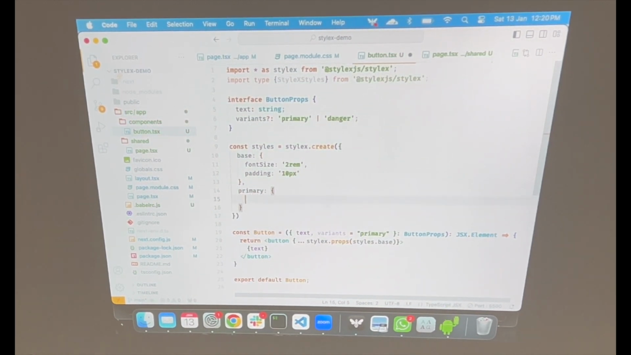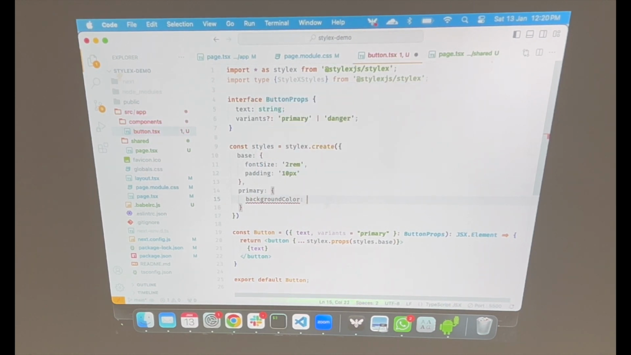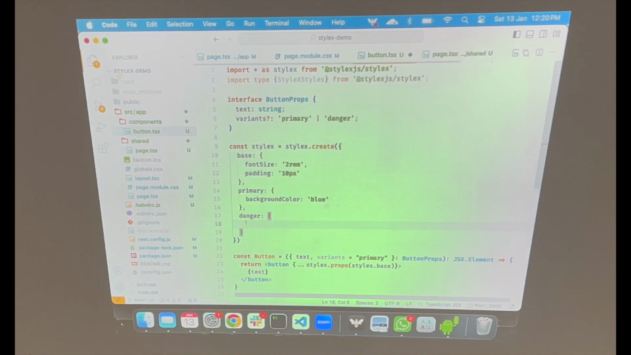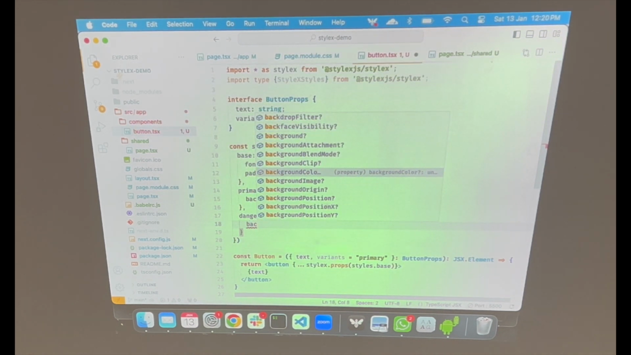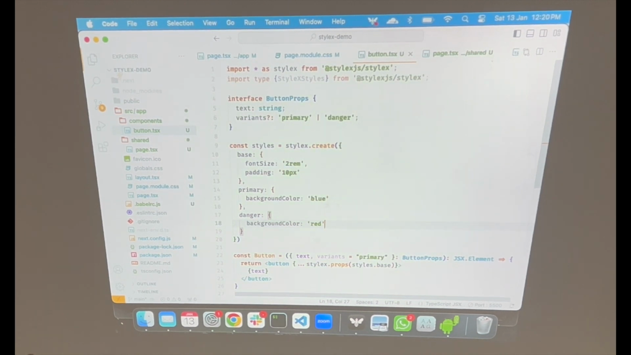Okay, so I'll add a background color. Let's say our primary color is blue, right? We'll make sure we add that. And for danger, I'll add a background color of red, which is pretty self-explanatory. So we have created two variants, primary and danger. And the default variant is primary. So now let's see how we can add that here, right?